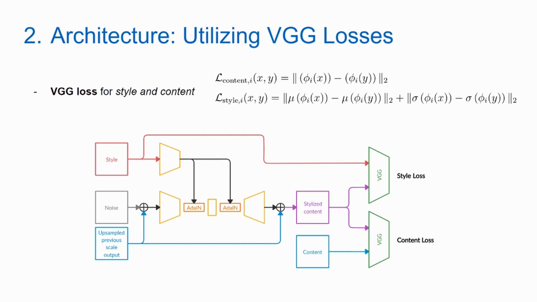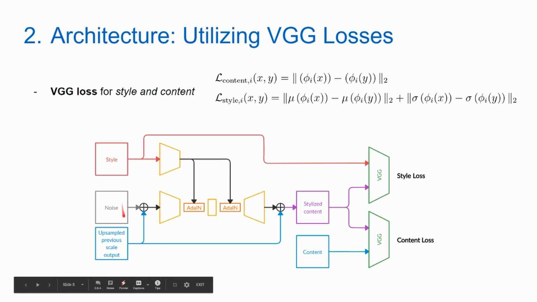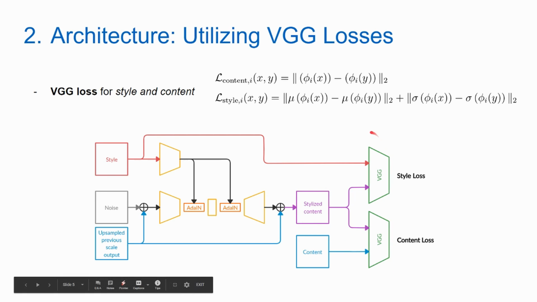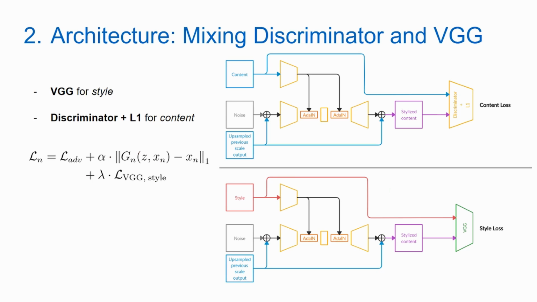Here in the figure, you can see our first architecture for a single scale. We have two heads encoding information coming from a style image and the upsampled previous scale output. With the help of AdaIN layers, we obtain a stylized content image at the output. Then we feed this output into a pre-trained VGG network to calculate style and content losses, which are the main objectives of our training. Of course, the output of this scale is fed into the next scale, and the training procedure continues recursively. A second promising approach retains the discriminator in addition to VGG.